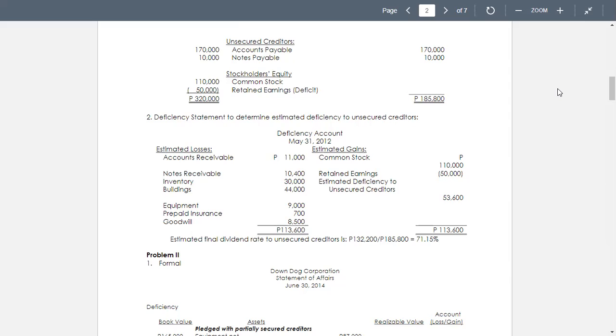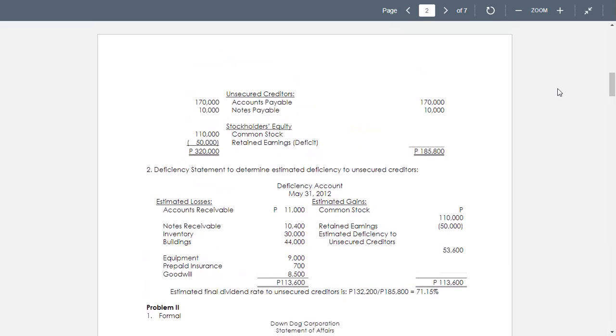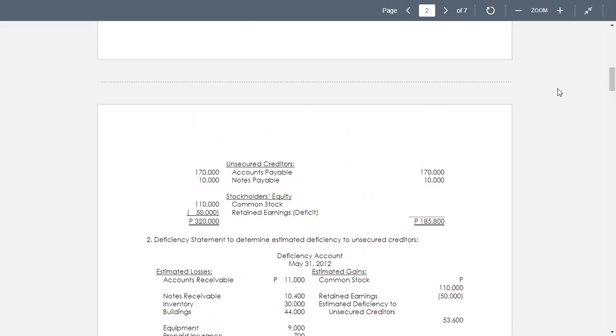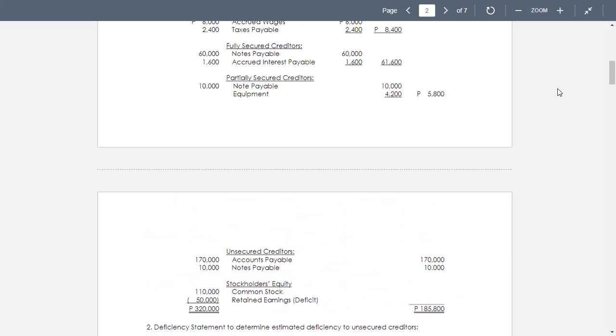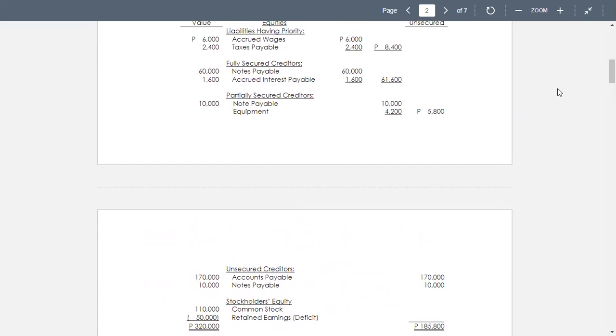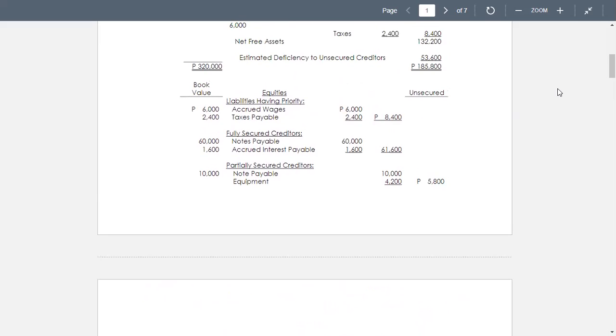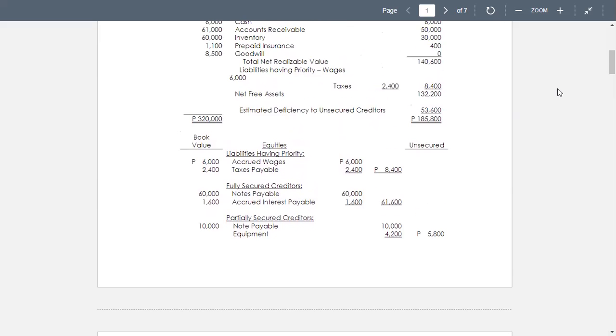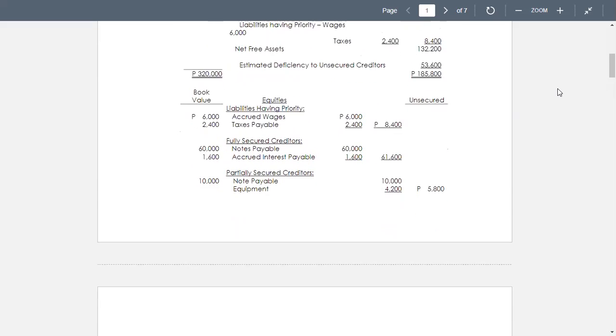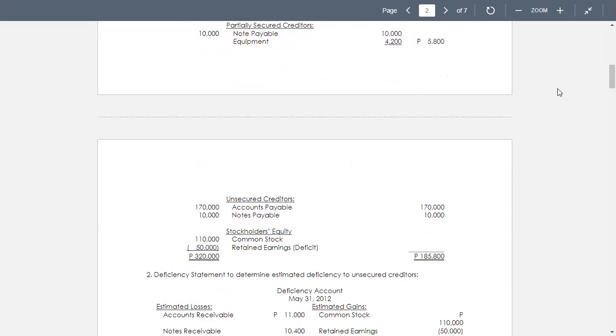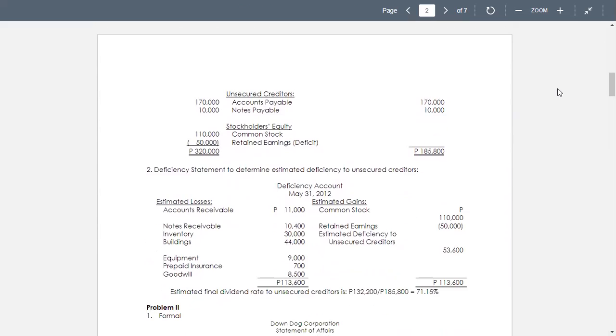So the general unsecured creditors. We have the total of the liabilities here of 185,800. That's the total of our liabilities, 185,800. That's the denominator that we are going to use in determining the dividend rate. So we have the unsecured creditors for the total liabilities.